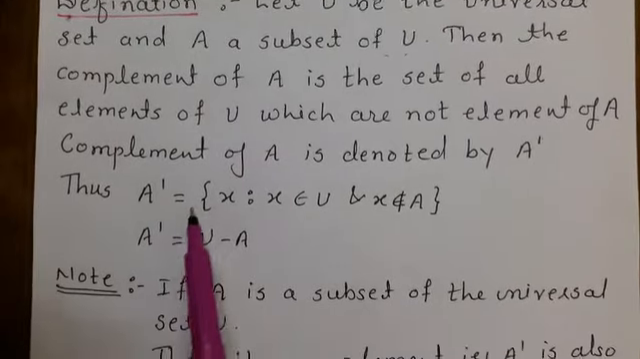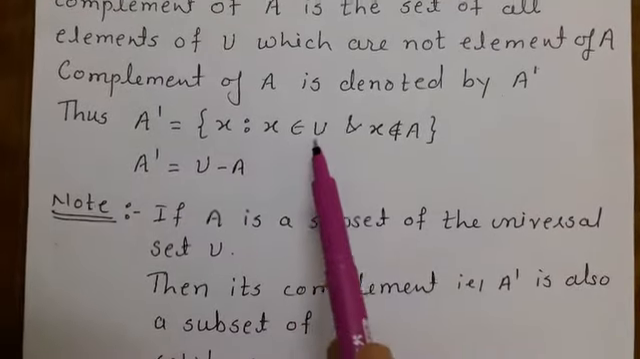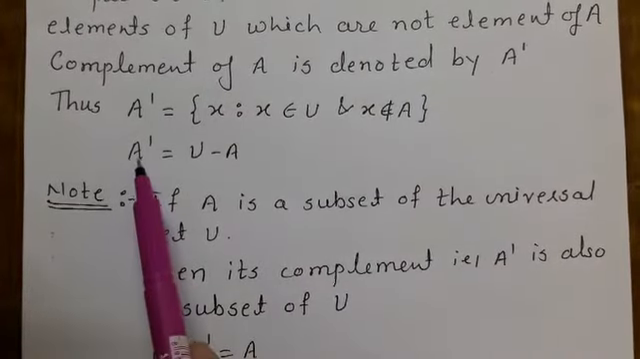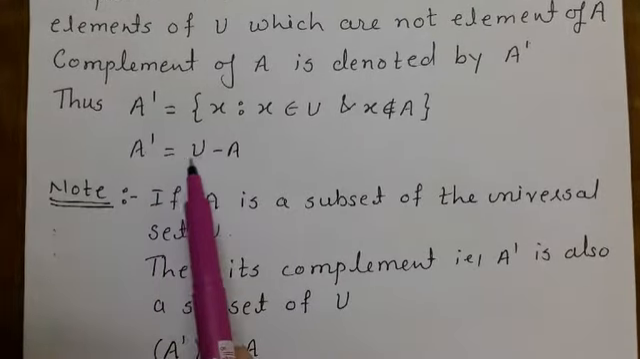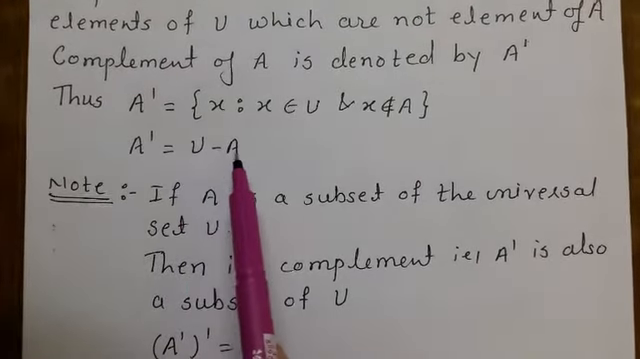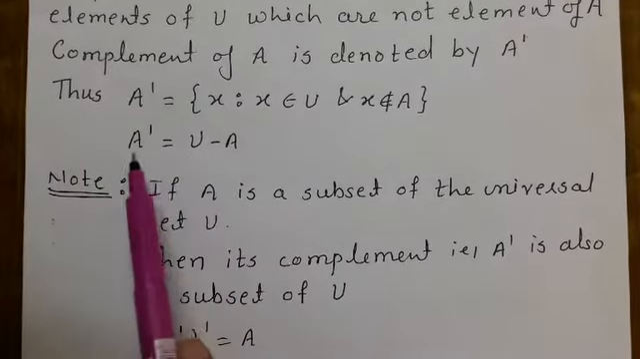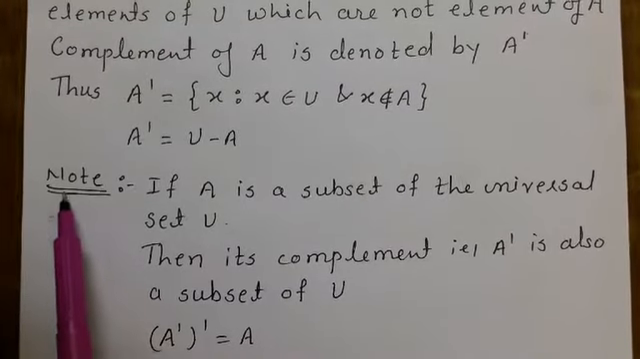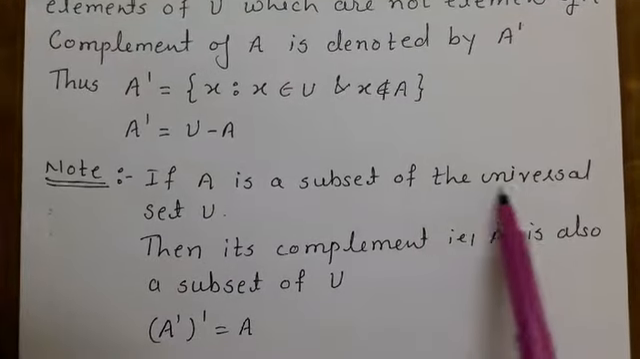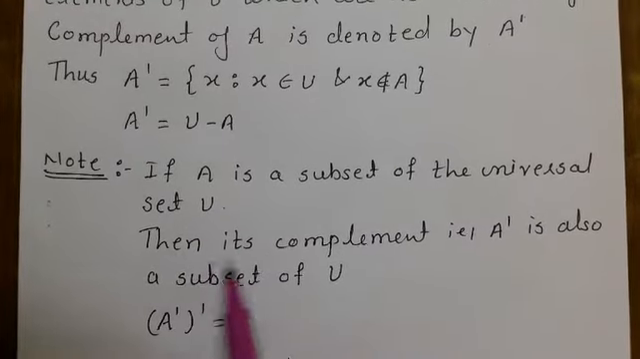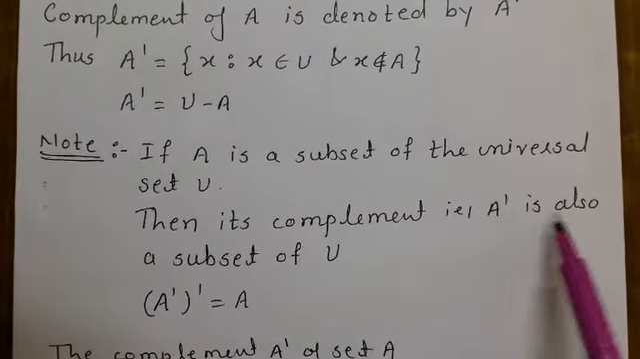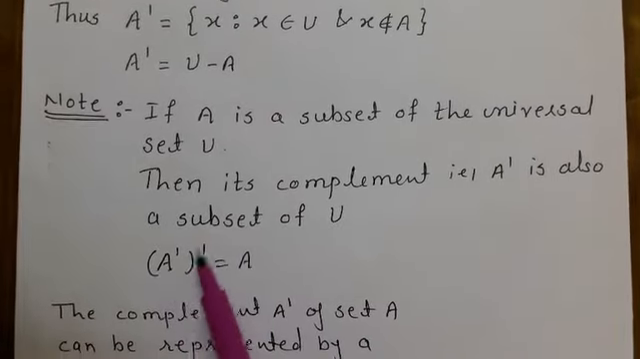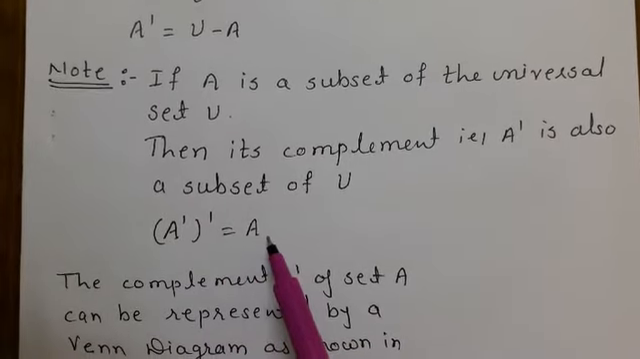Thus, A dash is the set of all x such that x belongs to U, but x does not belong to A. Here, to find A complement is nothing but the difference of the universal set and the set A. Means A complement is equal to U minus set A. Note that if A is a subset of the universal set U, then its complement, that is A dash, is also a subset of U. And if we take the double complement, the complement of the complement of A is nothing but A.